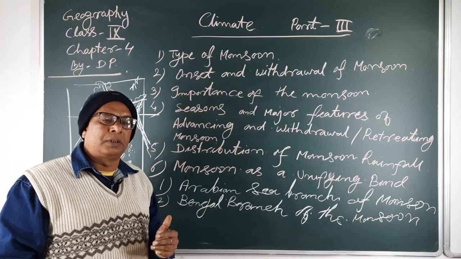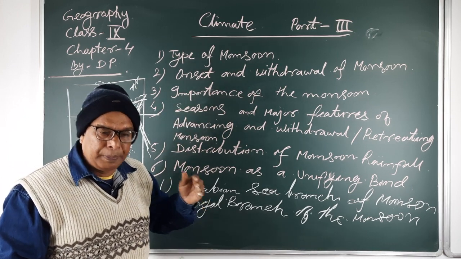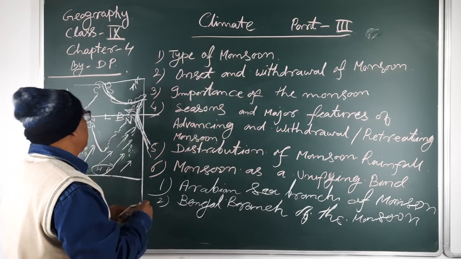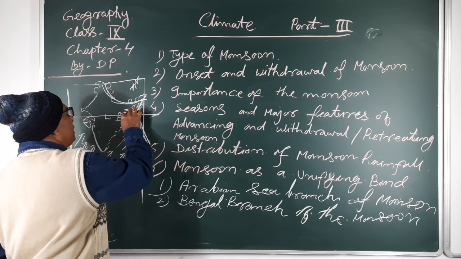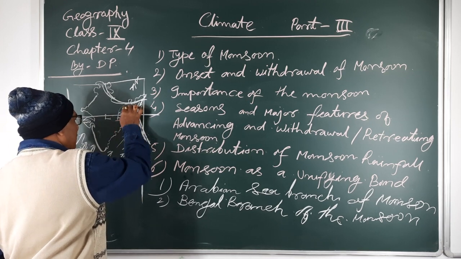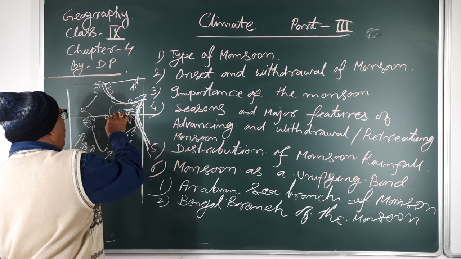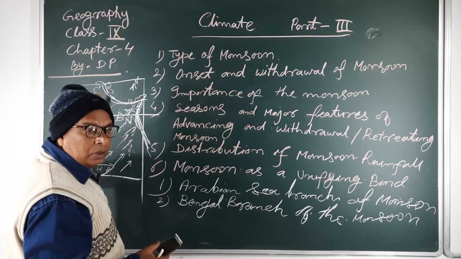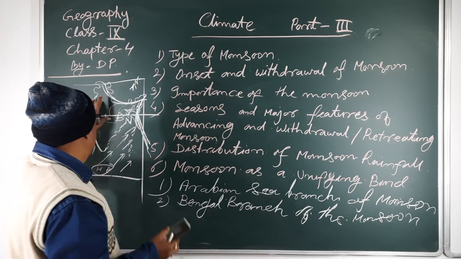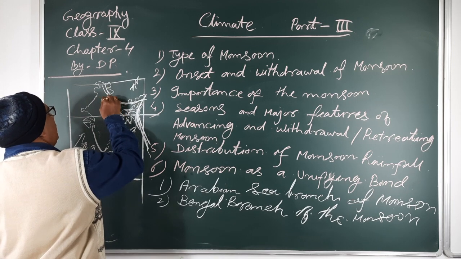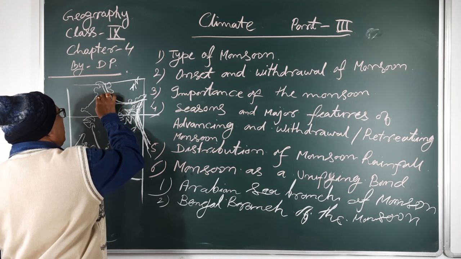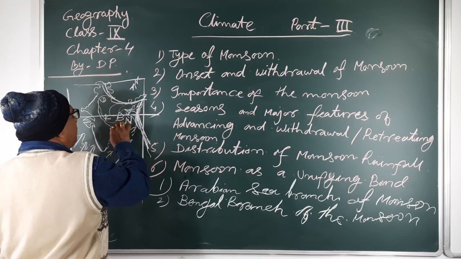Next, after the 15th of July, these winds reach West Bengal, Bihar, Jharkhand, then UP, Madhya Pradesh and Chhattisgarh. In August they reach the Delhi region, and Punjab and Haryana are covered by these winds.